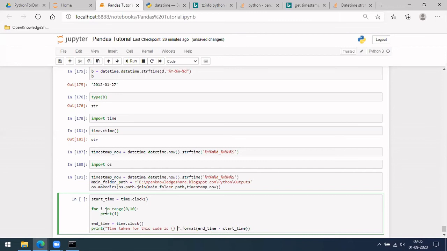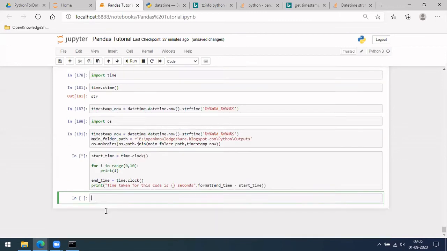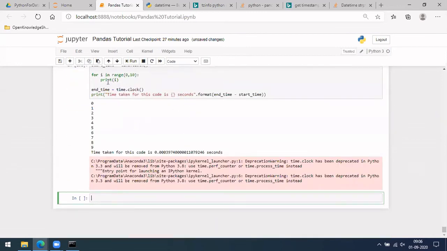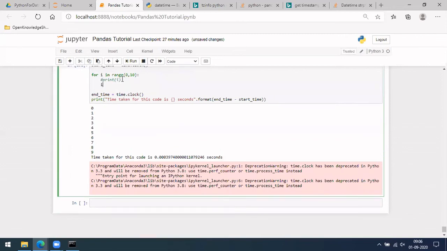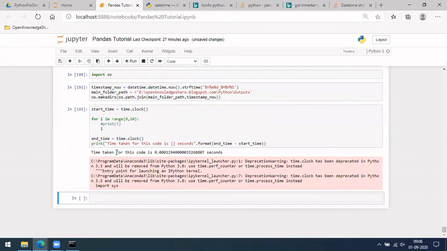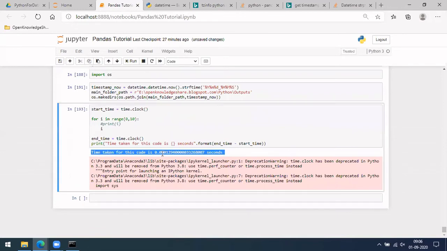So if you run this, let's not print this like this. Put I, that's okay. So time taken to run is these many seconds. Automatically it will start and calculate from here, and we'll be getting the start time at that.